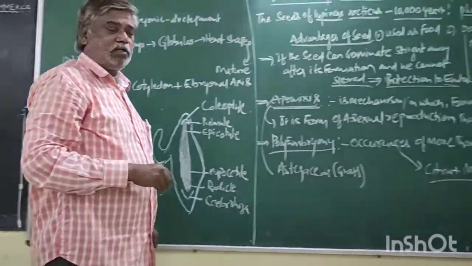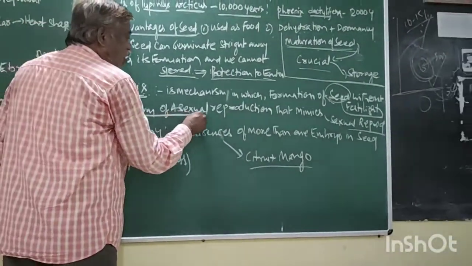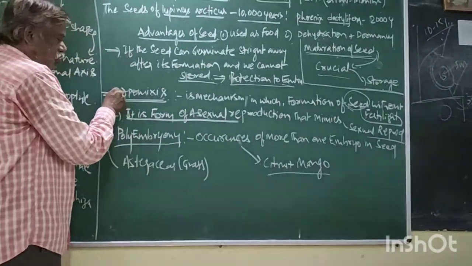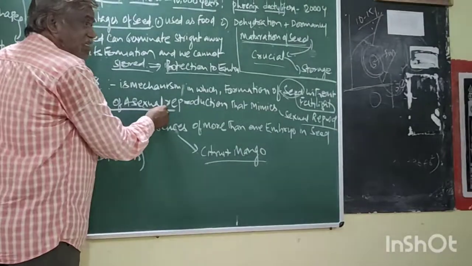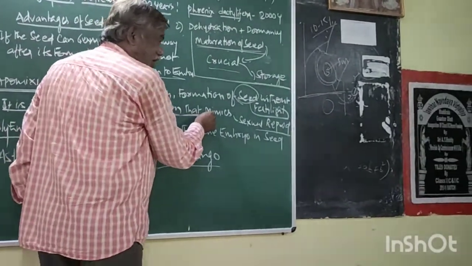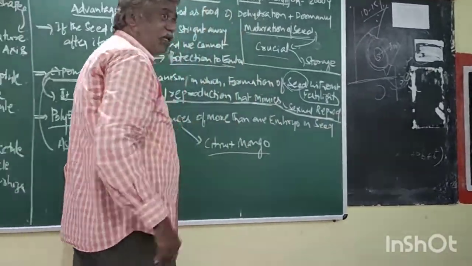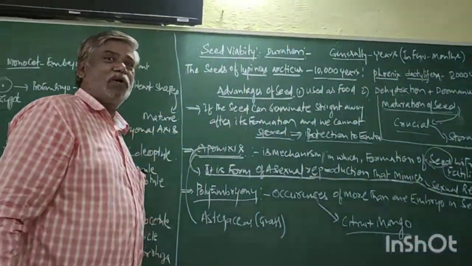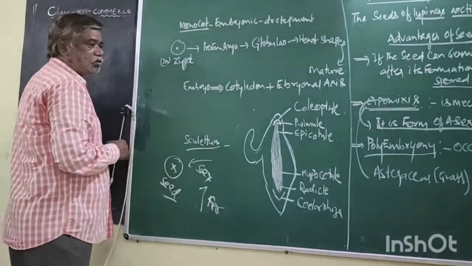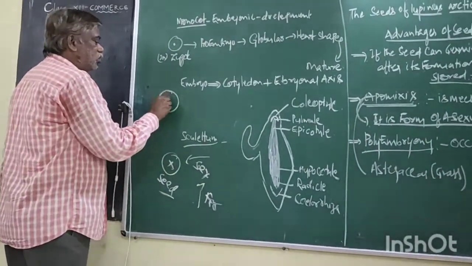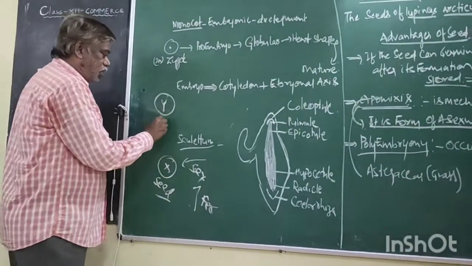See, here I have written a beautiful sentence. It is a form of asexual reproduction. It means apomixis is a form of asexual reproduction that mimics sexual reproduction. See, what is this? Seed.